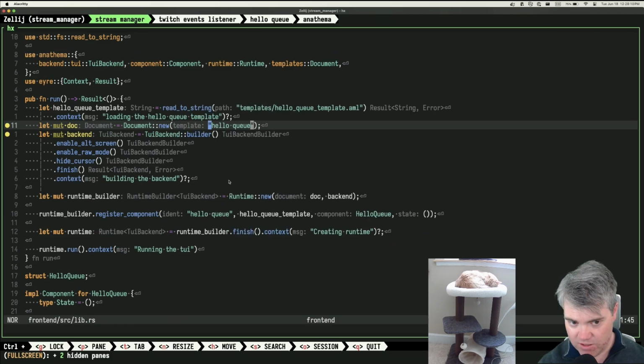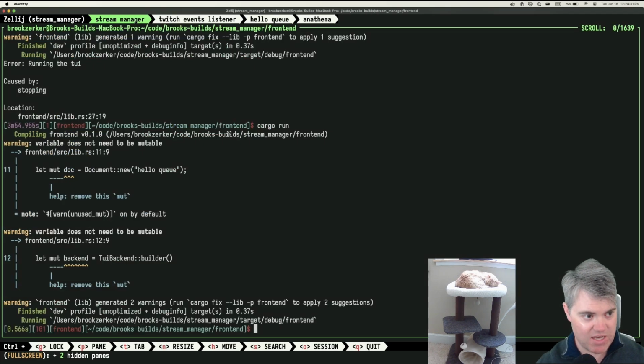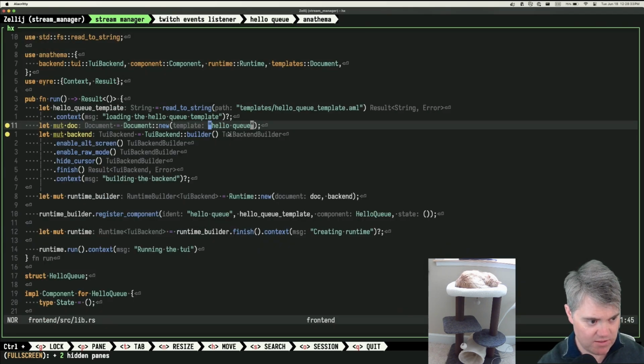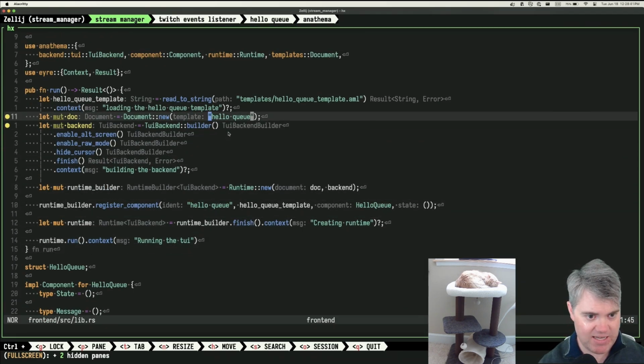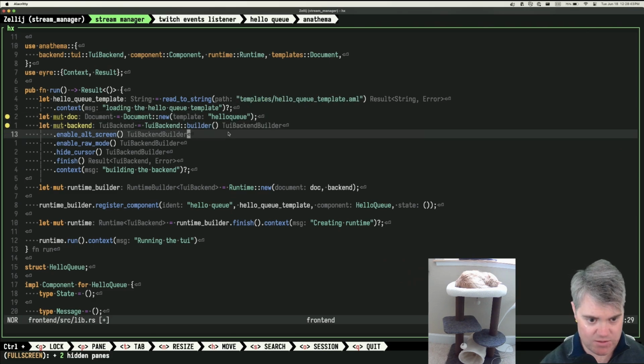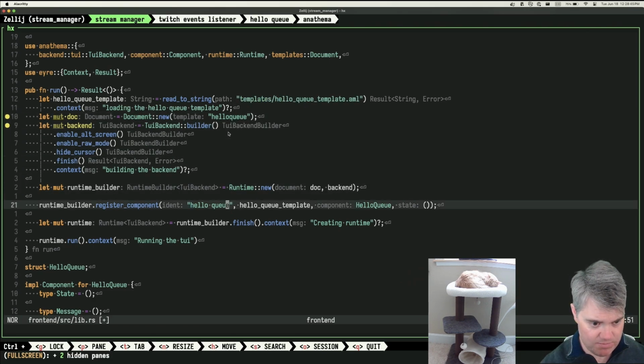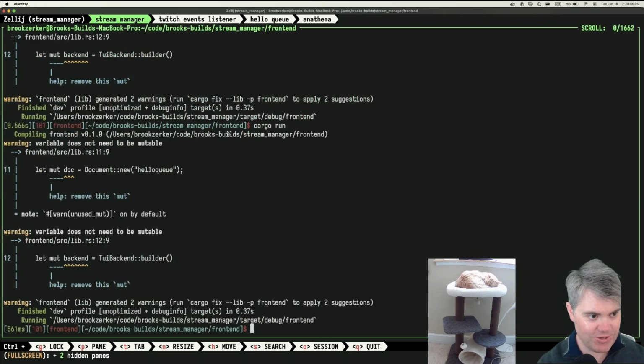I'm betting this is not going to work, but if I want this to be the tag, essentially, load the component hello Q as this template. Okay, just there. But if I now take this hello Q and remove the name, and register the component hello Q like that, I was hoping that would work.